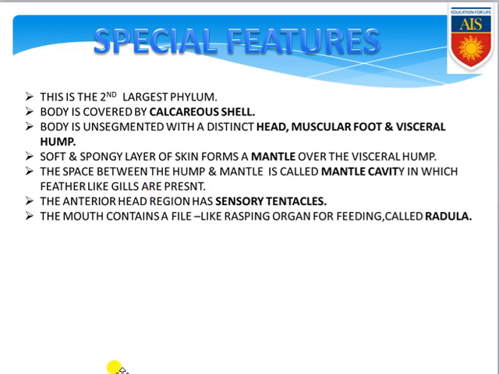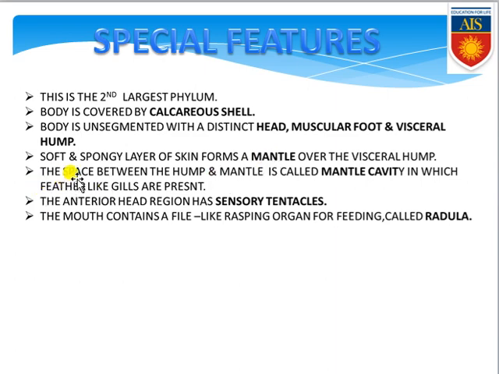In the special features we can see that this is the second largest phylum of the world. Body is covered by calcareous shell. Body is unsegmented with a distinct head, muscular foot, and visceral hump. Keep it in your mind. Soft and spongy layer of skin forms a mantle over the visceral hump. A soft and spongy layer is present which forms a covering on their visceral hump, and that covering is commonly known as mantle.